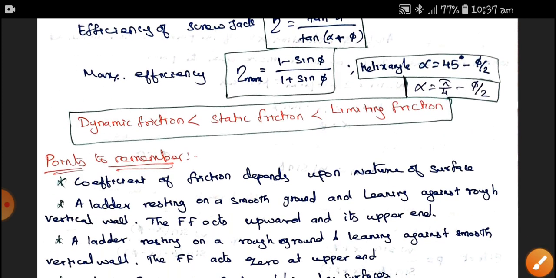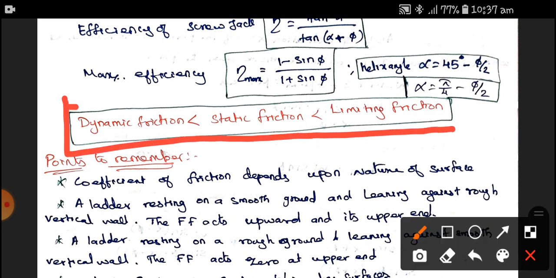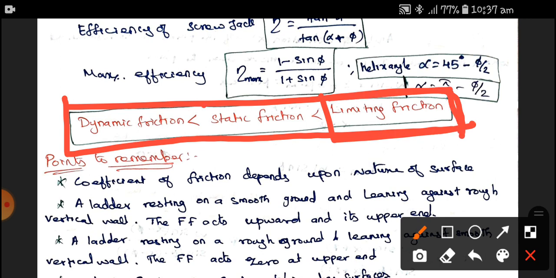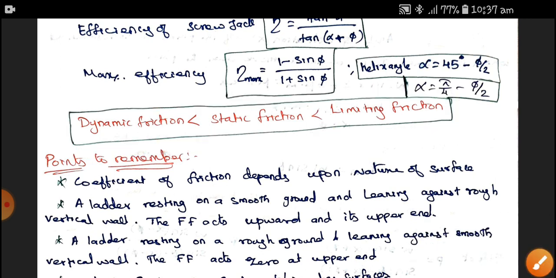Here you can remember this concept: the limiting friction is more than static friction and more than dynamic friction. In the types of friction, the maximum amount of friction goes to the limiting friction and the minimum amount of friction goes to dynamic friction. The static is in the stable condition.